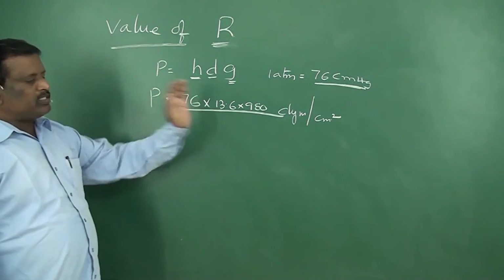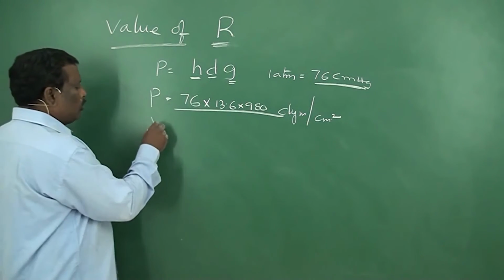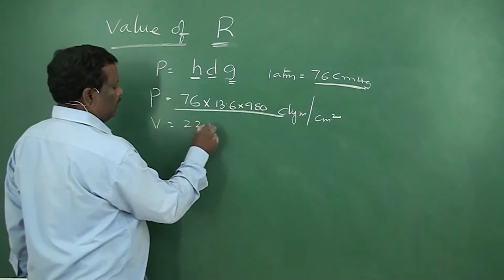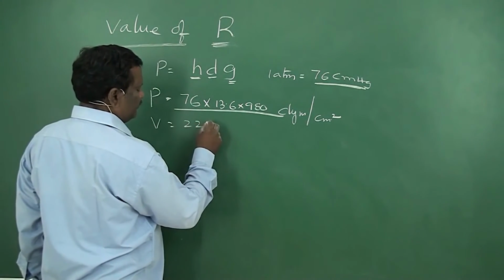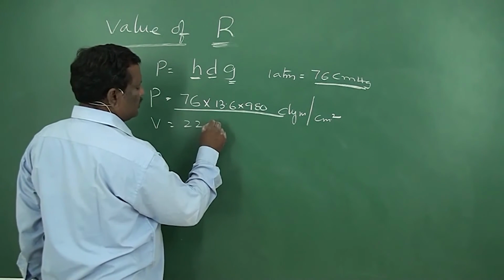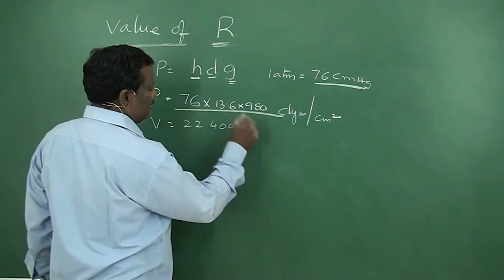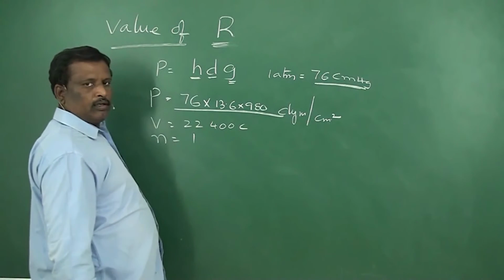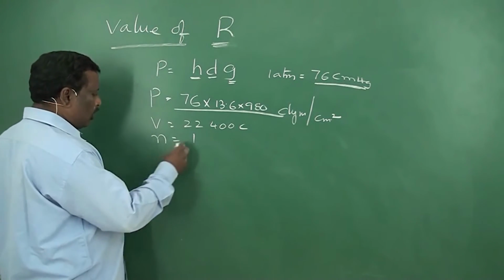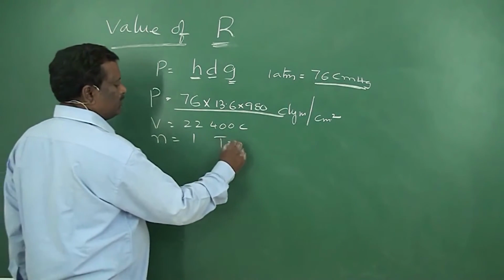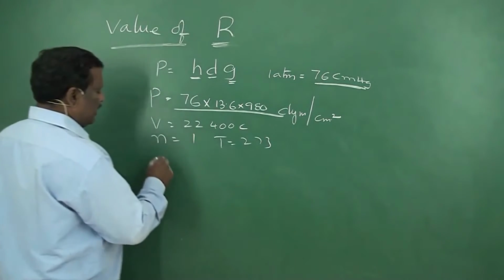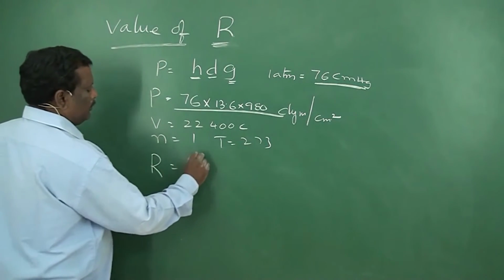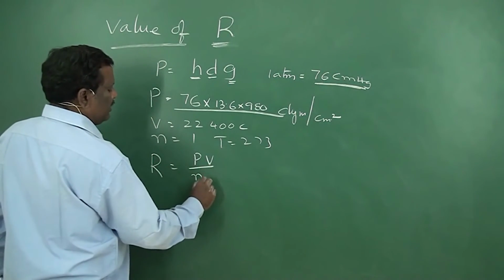If pressure is expressed in dynes and volume is expressed in cubic centimeters, 22,400 cc, then for 1 mole of gas, n is equal to 1, and T is equal to 273. Then capital R is equal to PV by nT.